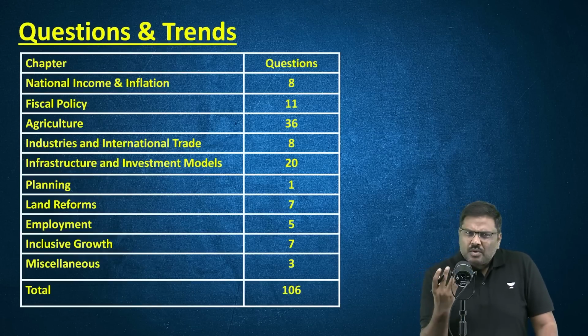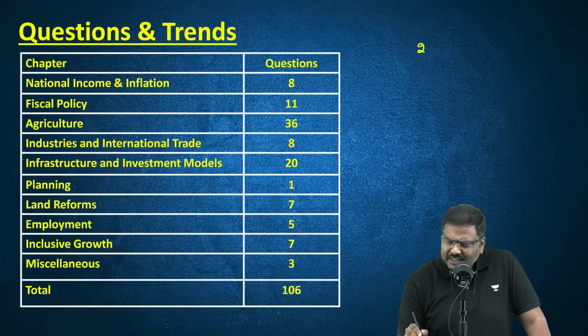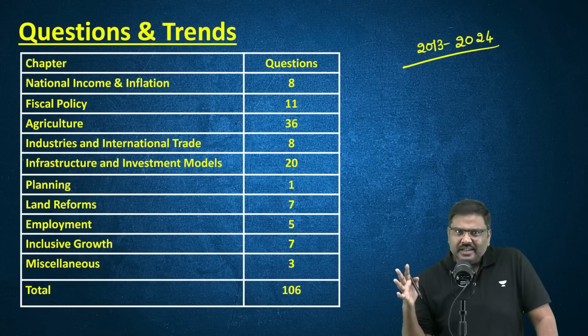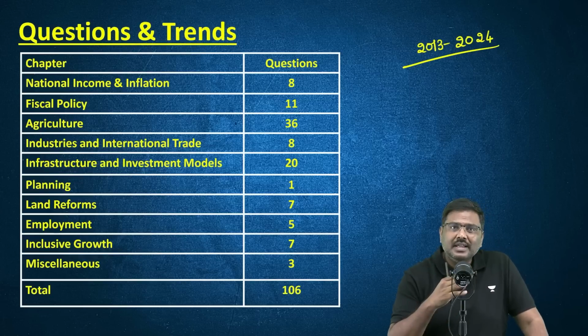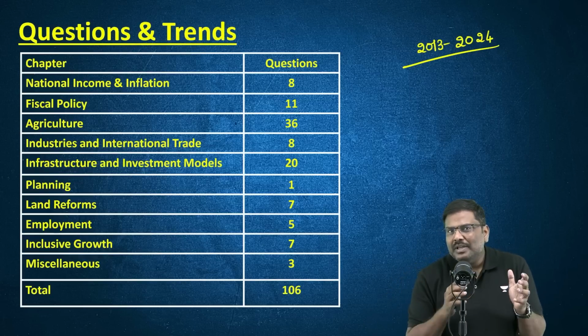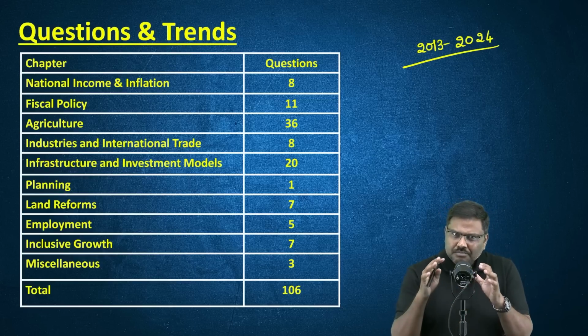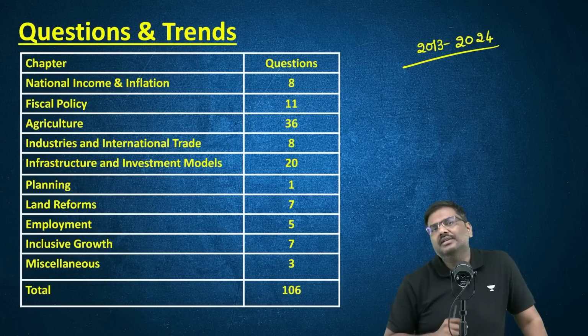Now, how many questions have been asked from 2013 to 2024? So this analysis covers from 2013, that is when the pattern that was followed by UPSC was changed. But before I go forward, please understand one other important thing.